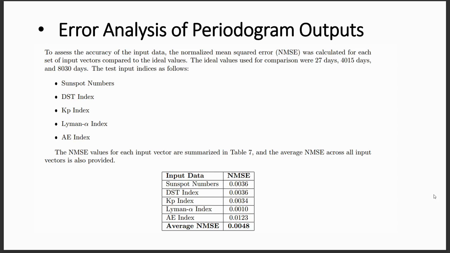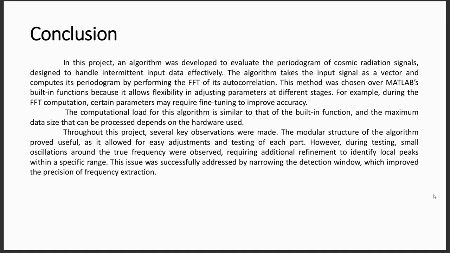To assess the accuracy of the input data, the normalized mean square error was calculated for each set of input vectors, which are space-vector indices. These indices are sunspot numbers, DST index, KP index, alignment alpha index, and AE index. The normalized mean squared error values for each input vector are summarized in the table below, and our average normalized mean square error is 0.48% error.